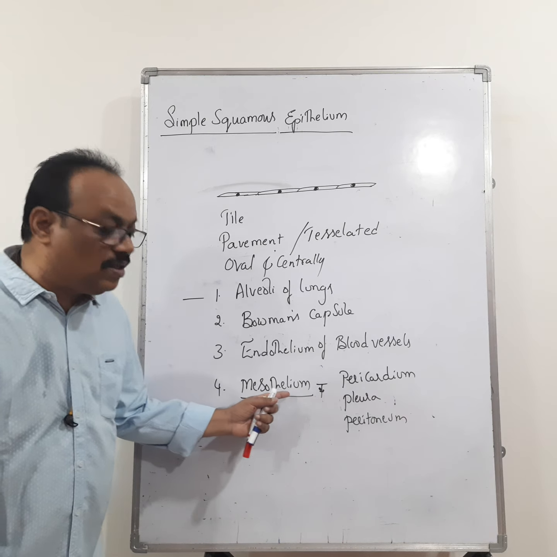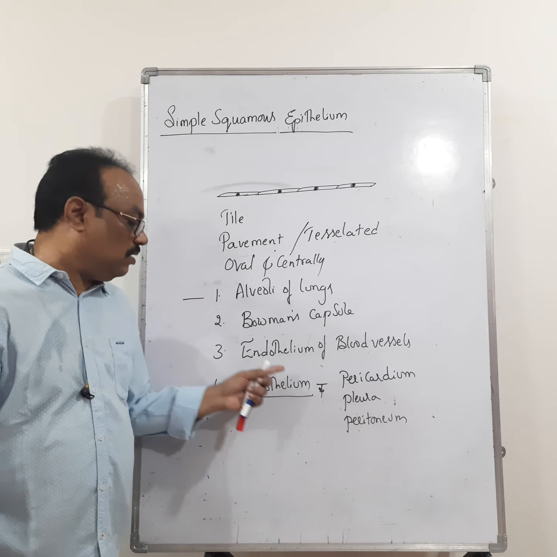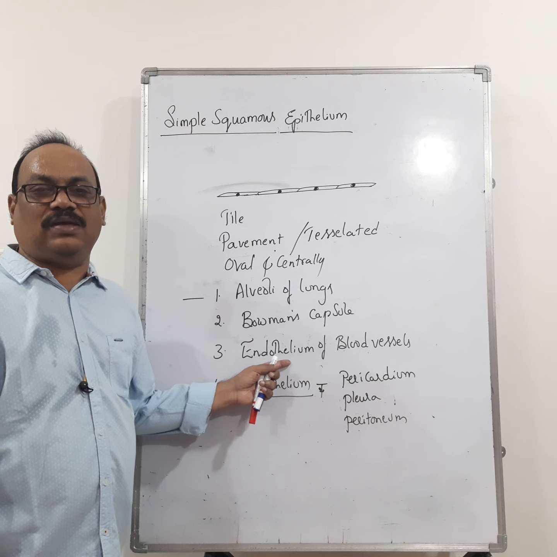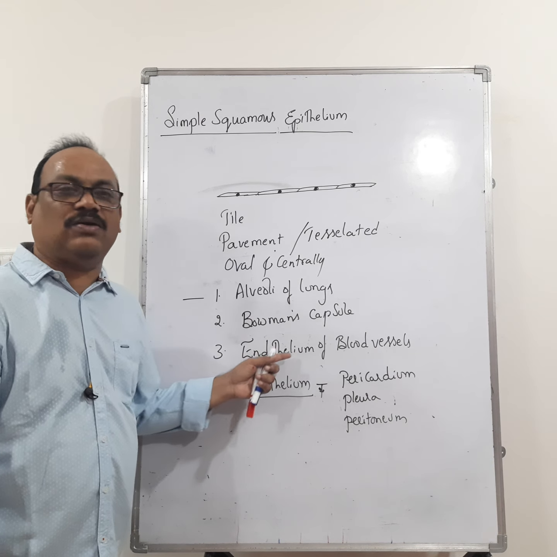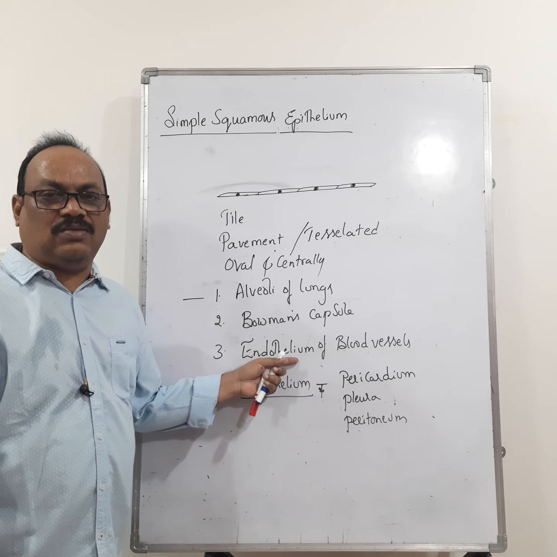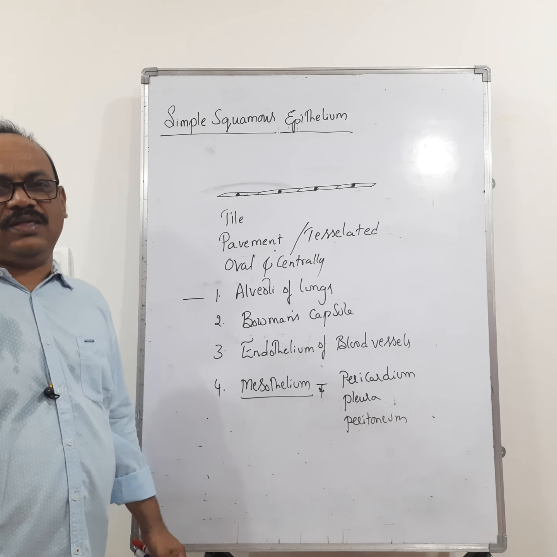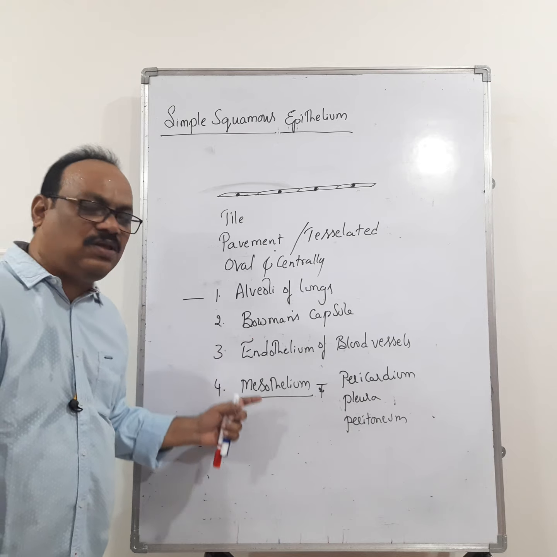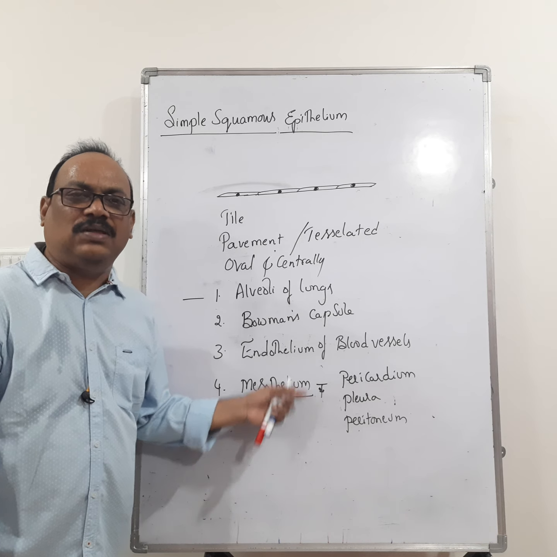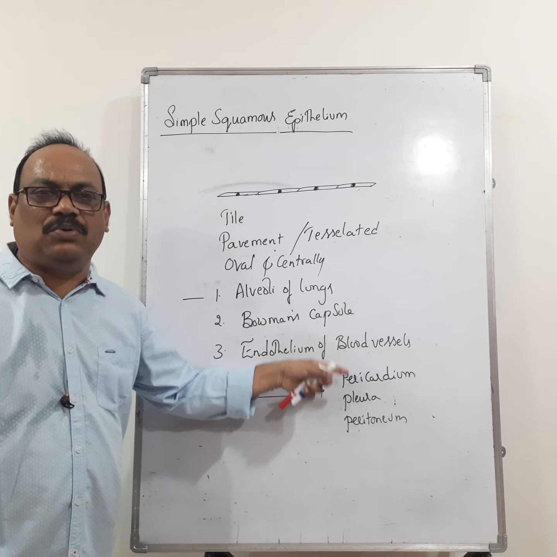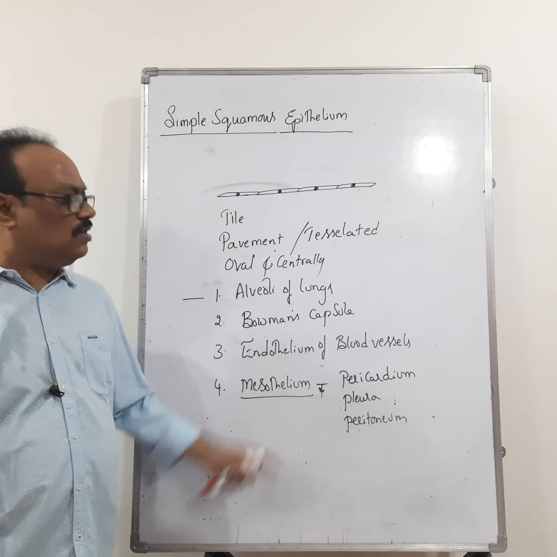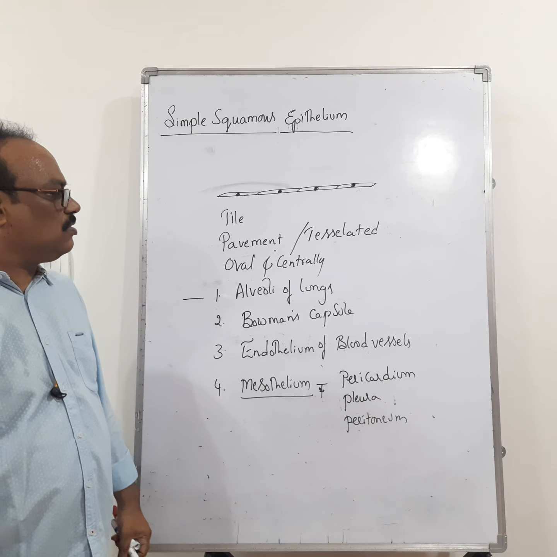Mesothelium is nothing but simple squamous epithelium. Endothelium is also simple squamous epithelium. Based upon their location, we are calling them by these names. Endothelium is a simple squamous epithelium that lines the inner surface of the blood vessels. Mesothelium is a simple squamous epithelium that lines the pericardium, pleura, and peritoneum. So this is about the simple squamous epithelium.